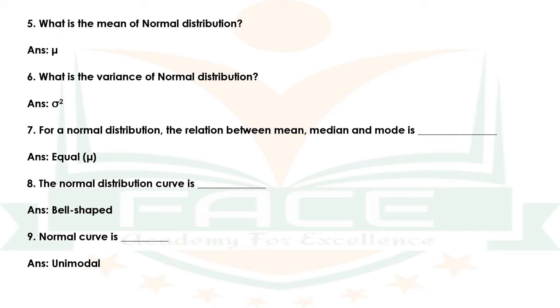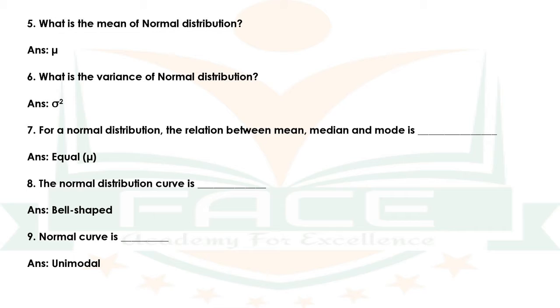Question number 7. For a normal distribution, the relation between mean, median and mode is dash. The answer is they are equal and its value is equal to mu. Question number 8. The normal distribution curve is dash. The answer is bell shaped.